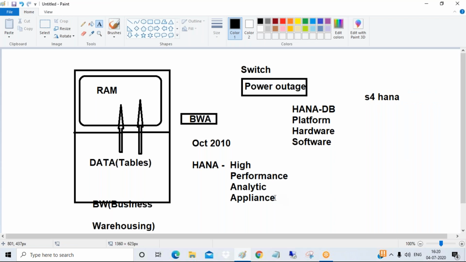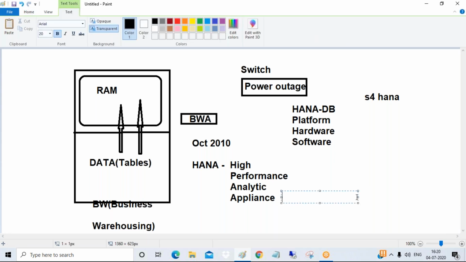And tell me, guys, what do you mean by appliance? Appliance means, guys, it's a machine. Machine in the sense which has both hardware and software. Like your washing machine, guys, it's an appliance. Refrigerator, sometimes we call it an appliance. Why? Because they are running on software. They have hardware as well as software, guys. So they are called appliances.